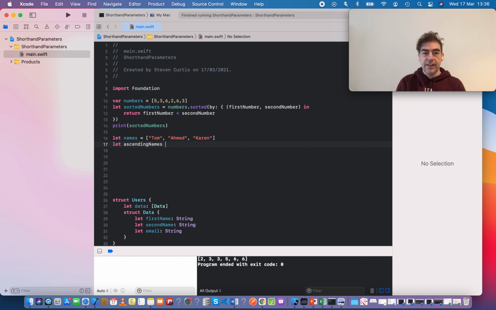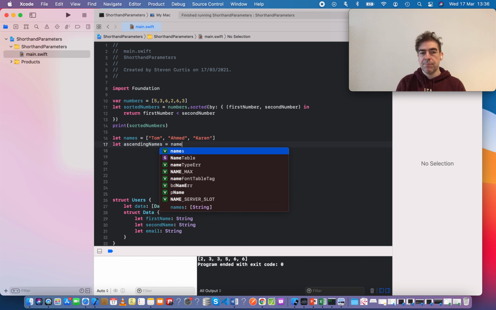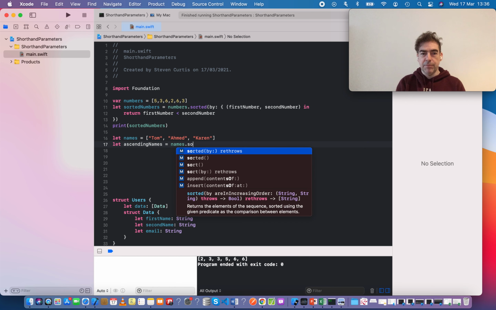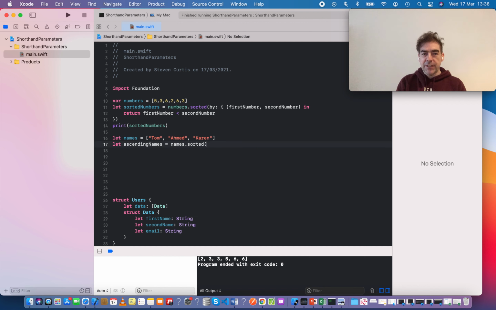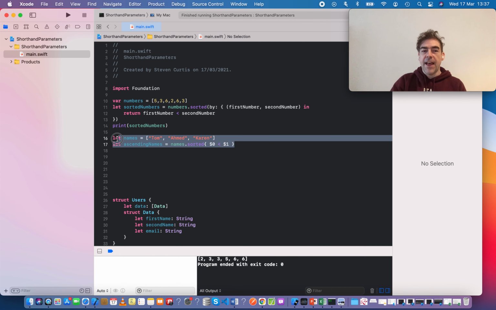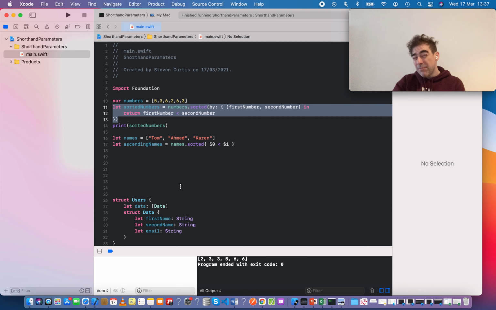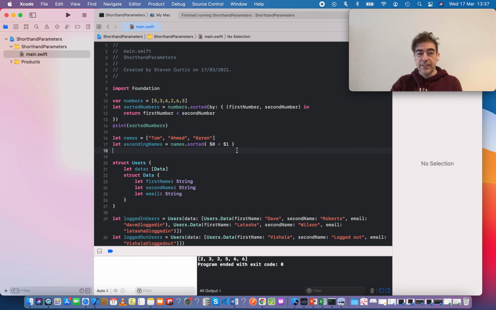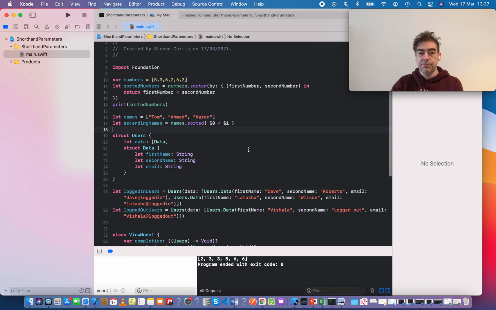So we could have ascending names, similar type of thing. So we have names and we have them sorted. But instead of explicitly saying first name and second name, we can use $0 to represent the first and $1 to represent the second. These are also going to be in ascending order. And that is just as easy to read as that. In fact, some people would say it's shorter, so it's easier to read, so it's a nicer solution.